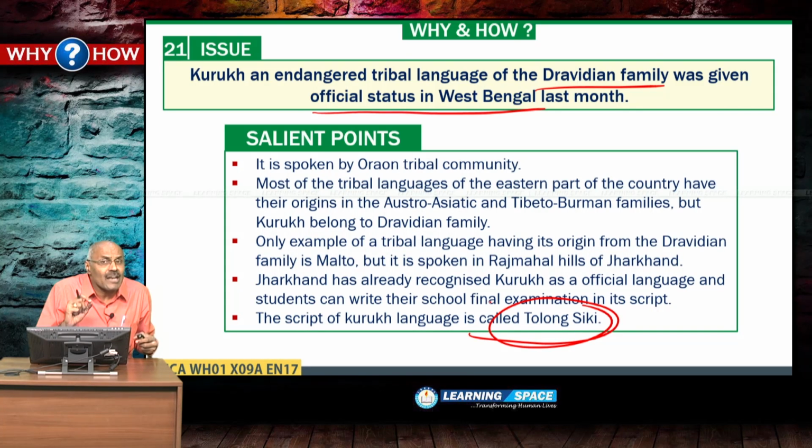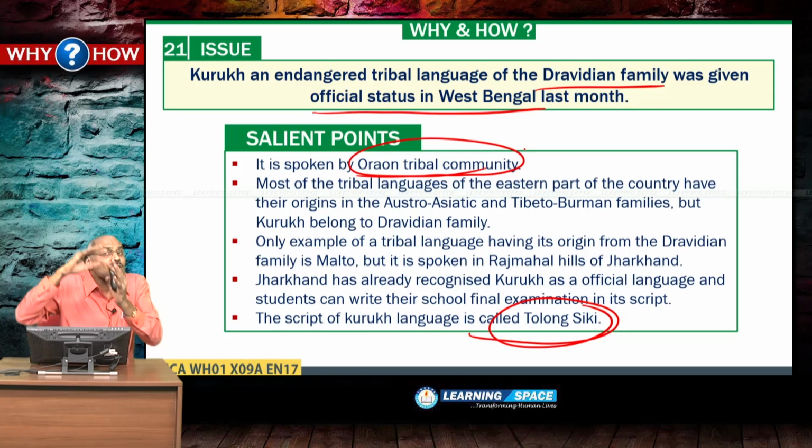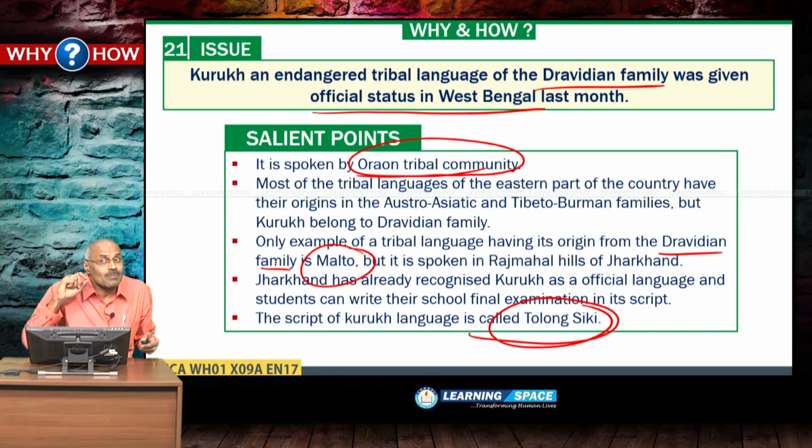So why is Kuruk language so special? It is spoken by the Oraon tribal community, and one important aspect is that most of the languages of this tribal region are of Austro-Asiatic or Tibeto-Burman families, but this particular language Kuruk has got Dravidian origin. That is very important. And another tribal language having this Dravidian origin is Malto. So these aspects please don't forget, and especially please don't forget Kuruk language.